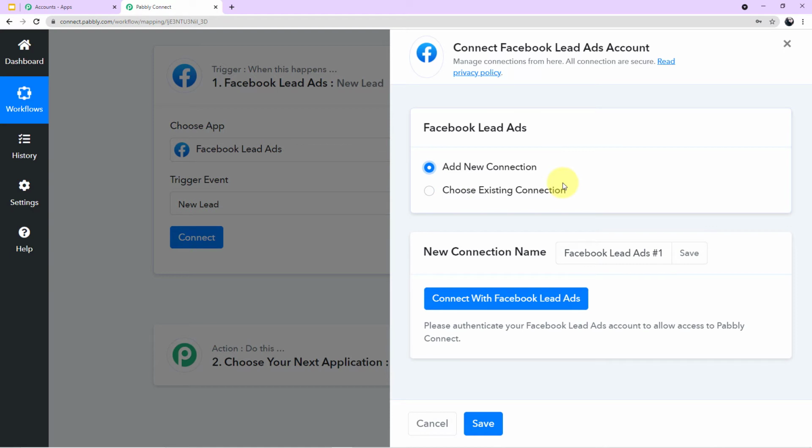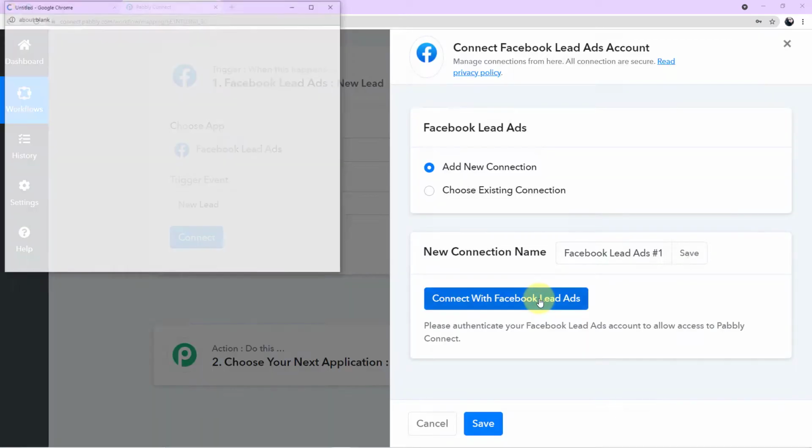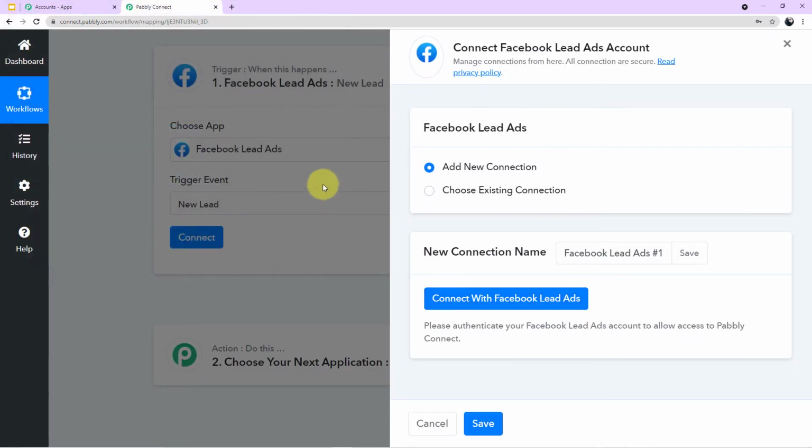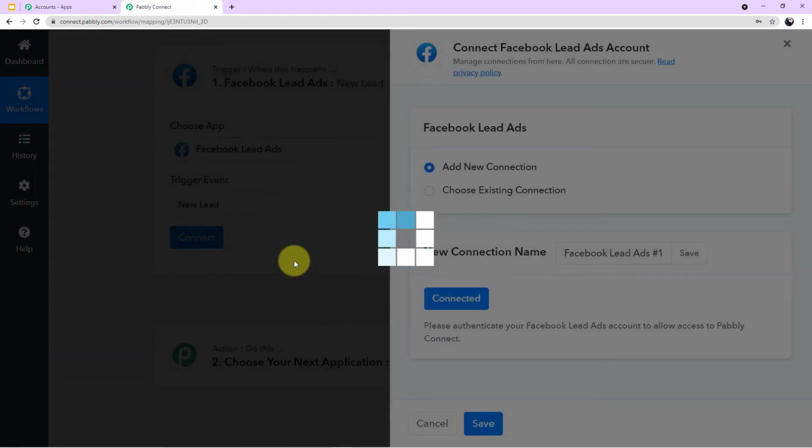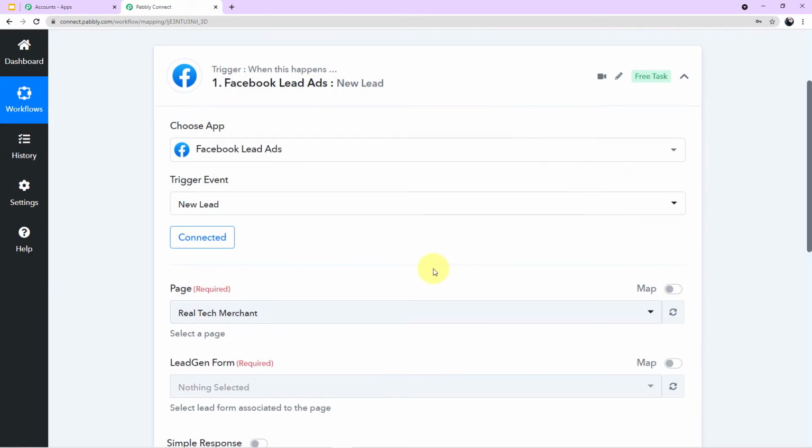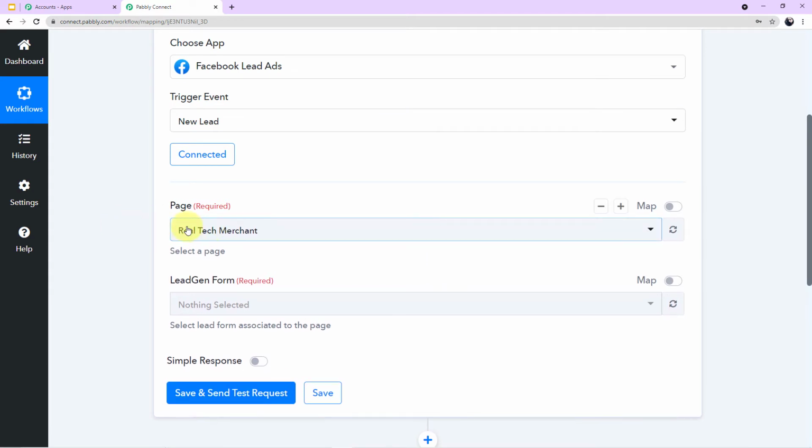I'll click on add new connection and now I'll click on connect with Facebook Lead Ads. Okay. So I'm already logged in with my Facebook application, so I've been successfully authorized in. Now here you can see 2 options are given to you. First, it is asking for the page and second is the lead generation form.